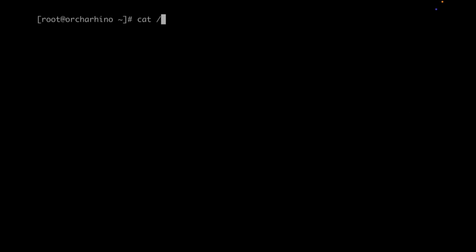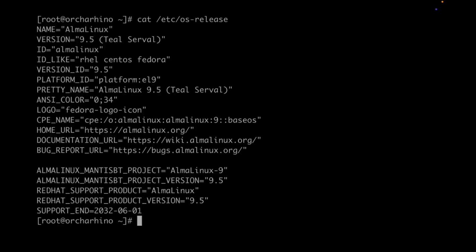Orcharhino server is back online, so let's verify the operating system version. We can actually also grep for the pretty name to have a clearer view, but we can see already it's Alma Linux 9. Still, let's have a look at the pretty name.